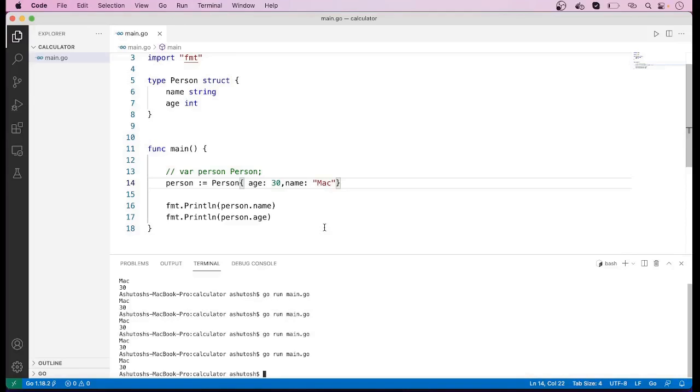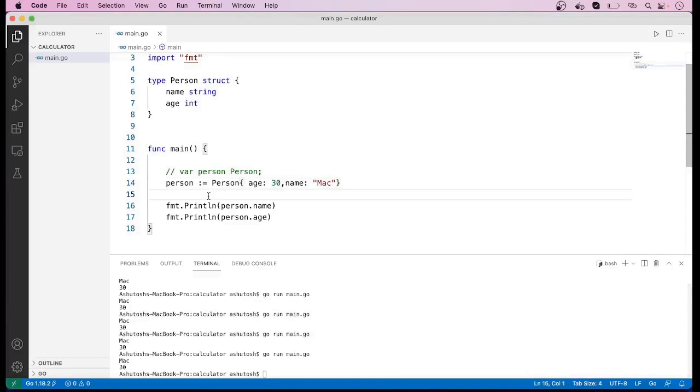Now let us discuss the pointer of a structure variable. So a pointer in Golang is basically a variable which stores the address of some other variable. For example, here we want to store the address of this person variable. So for that purpose we can use a pointer variable.